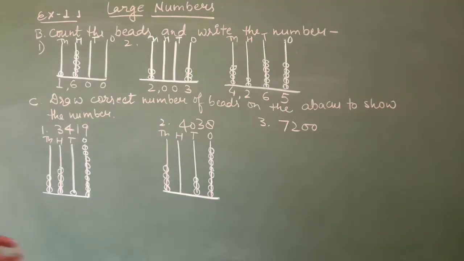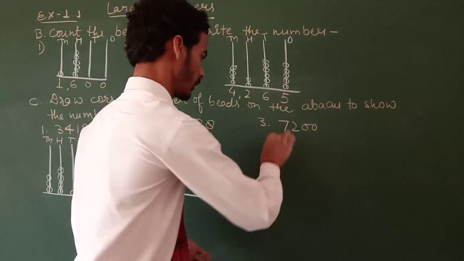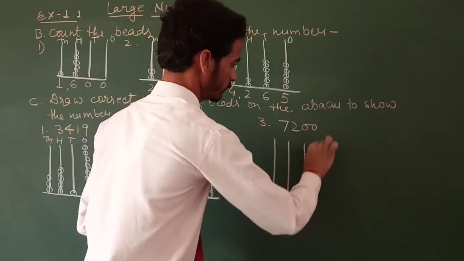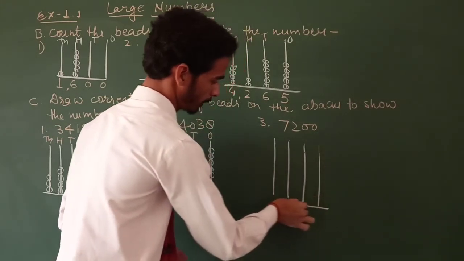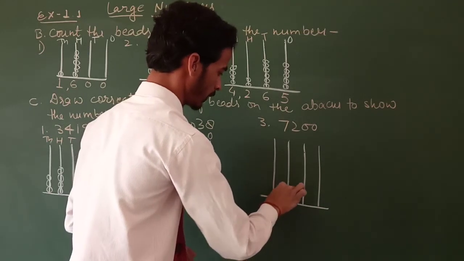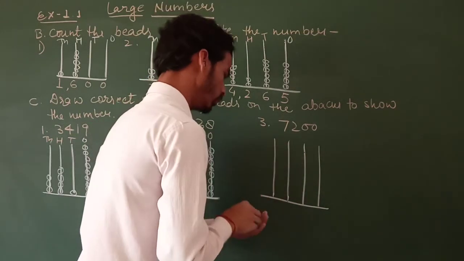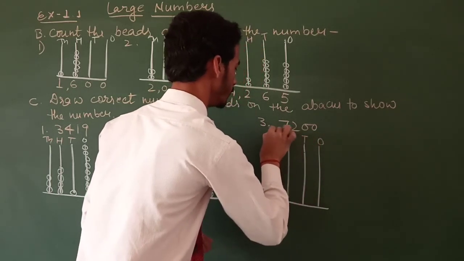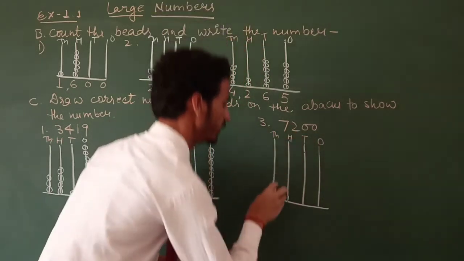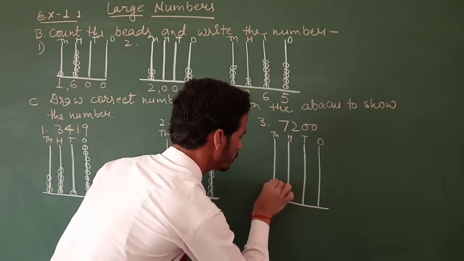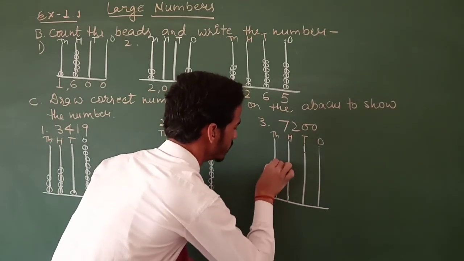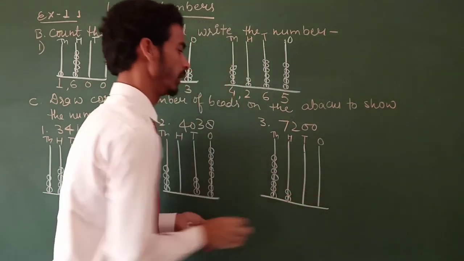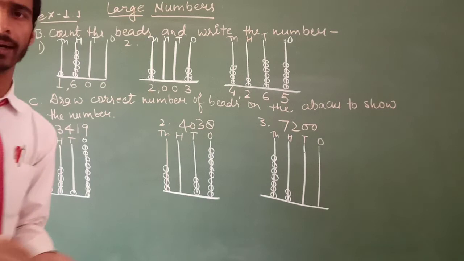The next is 7200: in thousand, 7 beads, in hundred, 2 beads, and there are no beads in ones and tens.